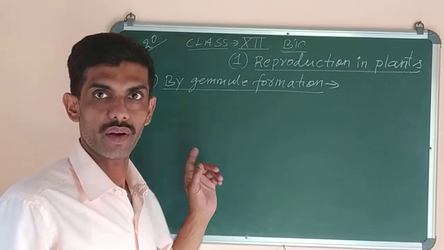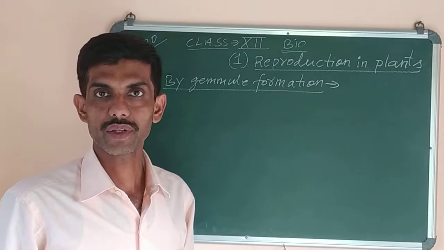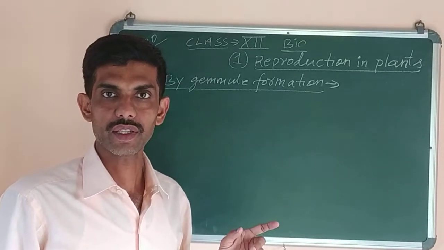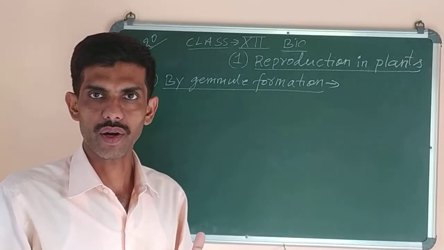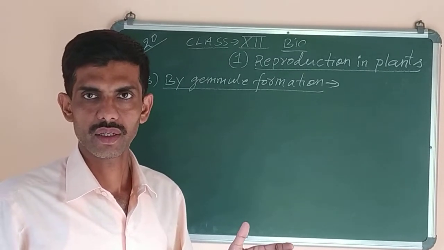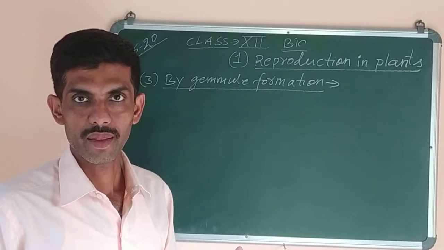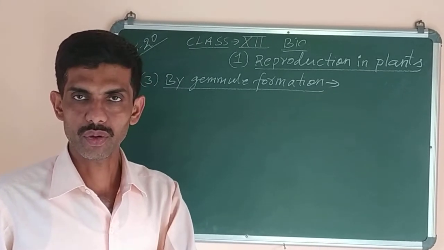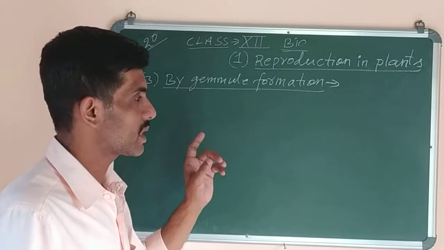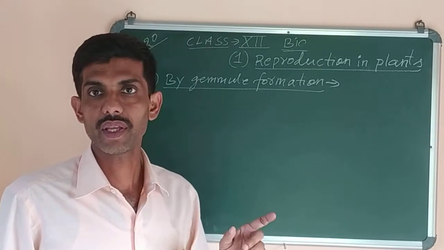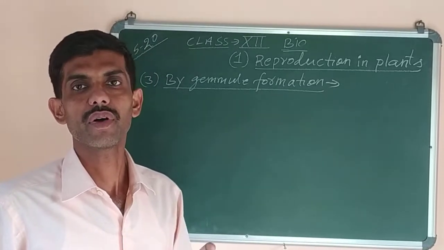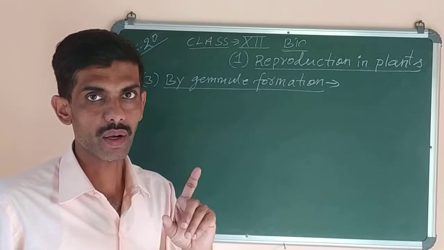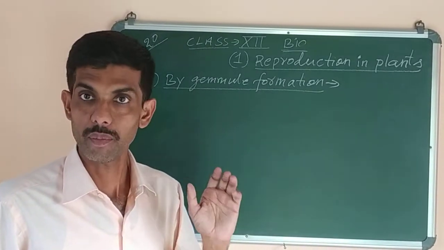In the previous class we had already started that asexual reproduction in plants is carried out by different methods. We talked about the first method, that is fission. Fission is splitting of an organism into two daughter cells, or more than that in multiple fission. So simply the parent body divides into two daughter cells. That was binary fission. For example, we studied binary fission in amoeba, in which the body of a single amoeba divides into two. Then we studied plasmodium, in which one single plasmodium gives rise to many, that is called multiple fission.